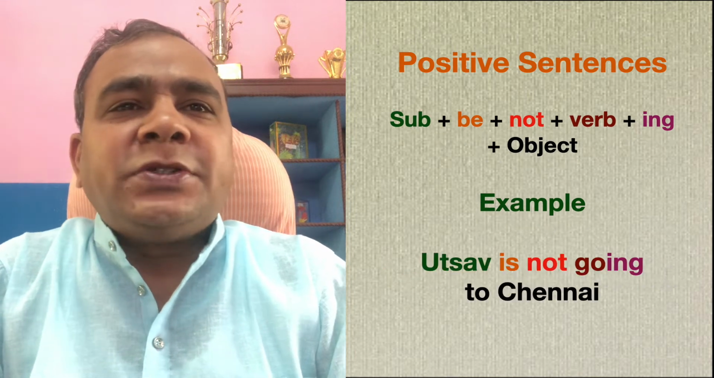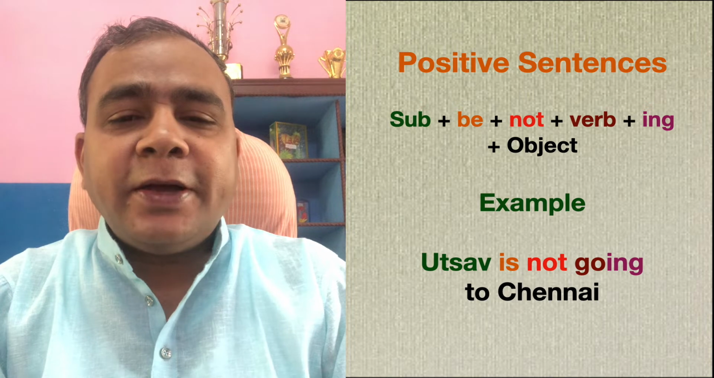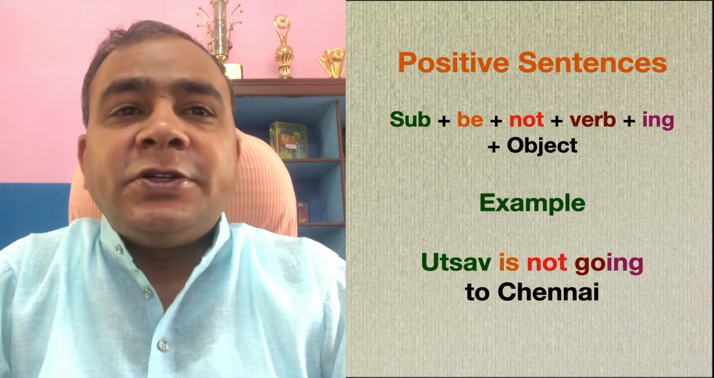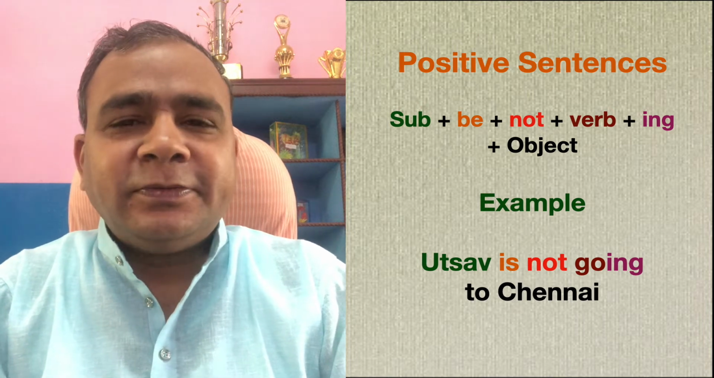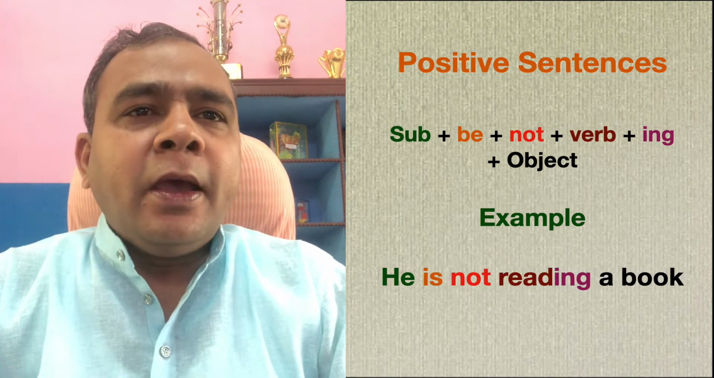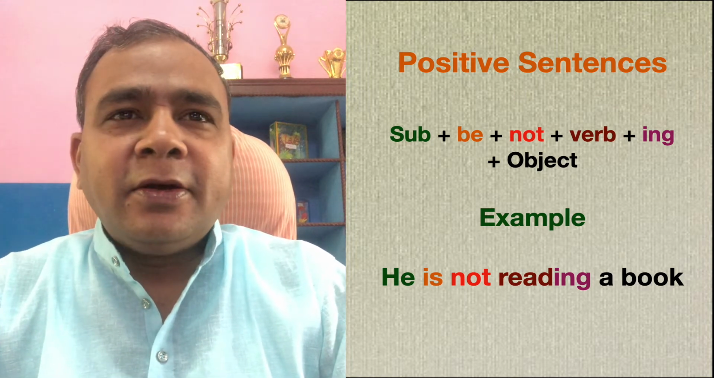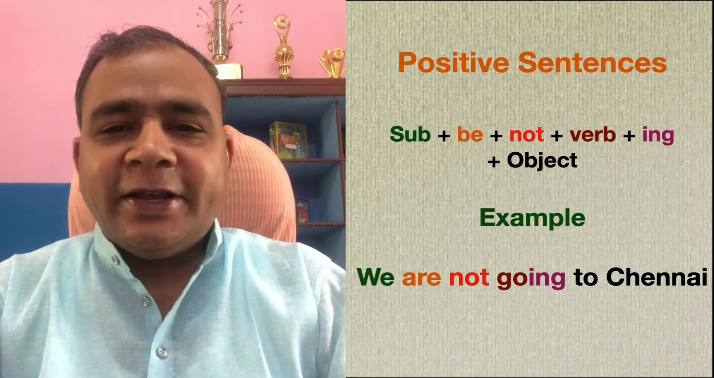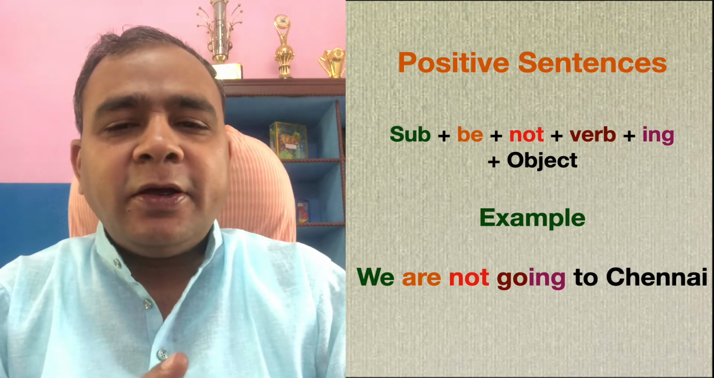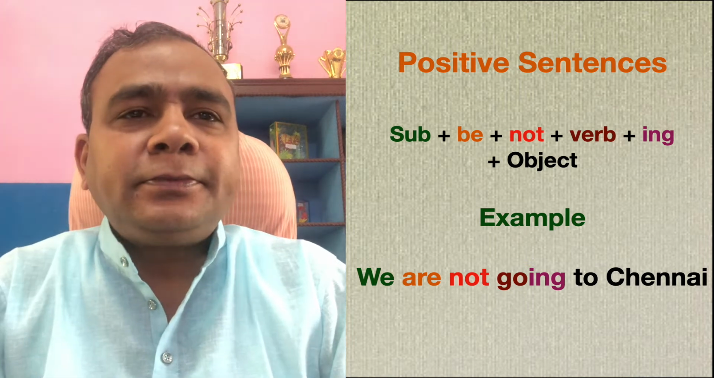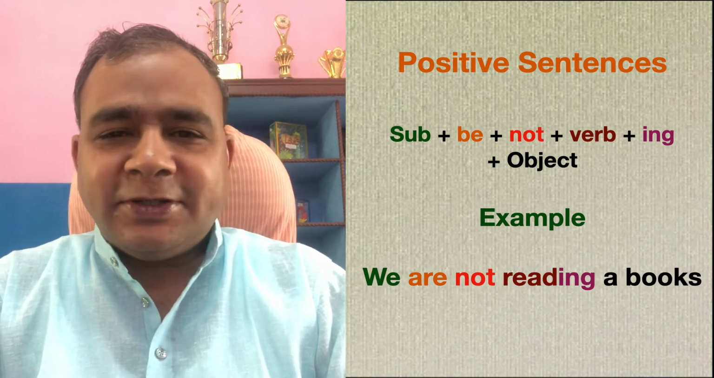Okay. Utsav is not going to Chennai. Utsav is not. The shorter form, if you want to say, Utsav isn't going to Chennai. Utsav isn't. The short form. Short form நம்ம அப்புறம் கற்றுக்கலாம். He is not reading a book. He isn't reading a book. We are not going to Chennai. We are not. Are going, not in between. We are not reading books.